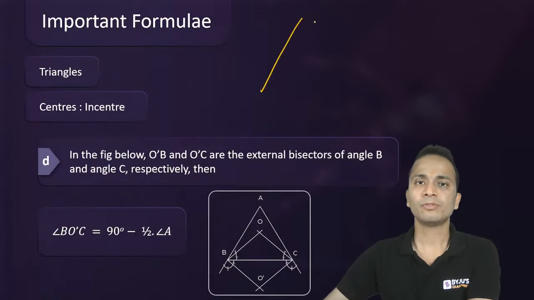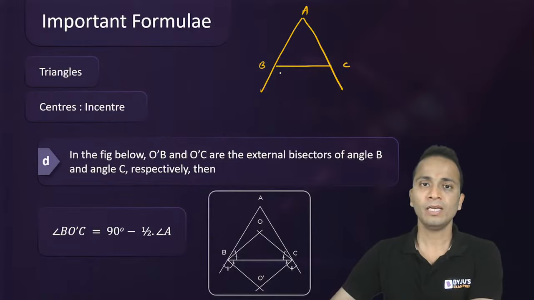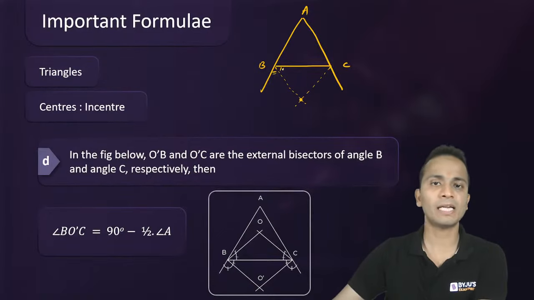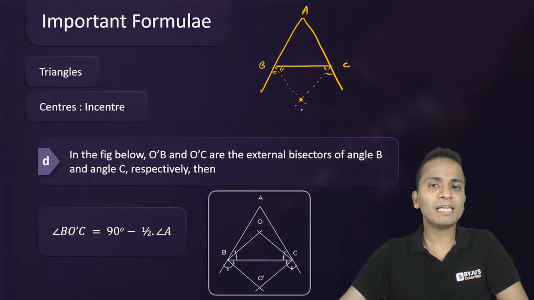Now I'm drawing triangle ABC once again. AB is extended as well as AC is extended. Now you have exterior angles, exterior angle B and exterior angle C, and draw their bisectors. Okay, so now I'm drawing the exterior angle bisectors, such that this part and this part are equal, this angle and this angle are equal. Now these angle bisectors, let's say, are meeting at point O dash.